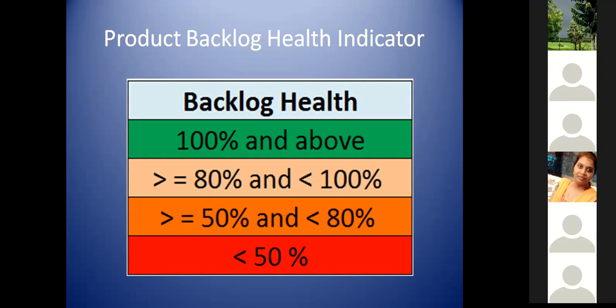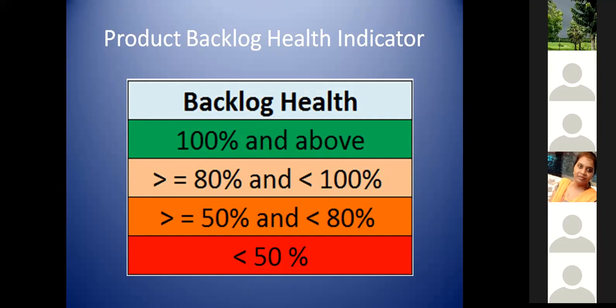Sorry for the interruption. So in that case, we can say that by creating this backlog health indicator, we make an agreement with the team whether we will go for a 1 sprint healthy backlog, 1.5 or 2 sprint healthy backlog.